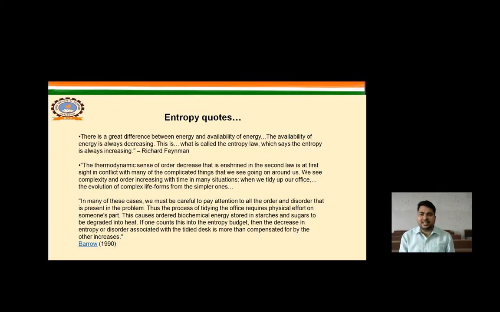In many of these cases, we must be careful to pay attention to all the order and disorder present in the problem. The process of tidying the office requires physical effort on someone's part, which causes biochemical energy stored in starches and sugars to be degraded into heat. If one counts this in the entropy budget, the decrease in entropy associated with the tidy desk is more than compensated for by the increase elsewhere.